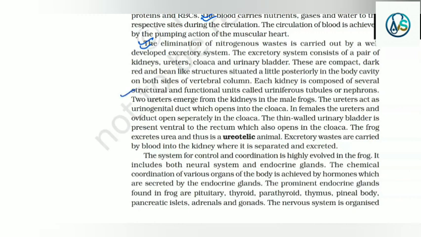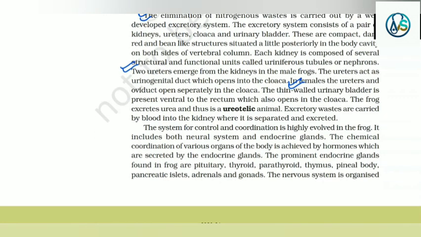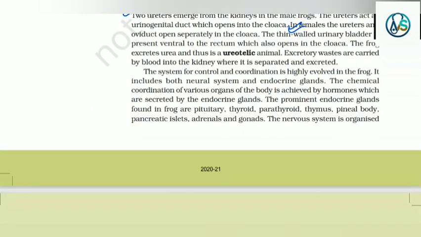Two ureters emerge from the kidneys in the male frogs. The ureters act as urinogenital duct which opens into the cloaca. In females, the ureters and oviduct open separately in the cloaca. The thin-walled urinary bladder is present ventral to the rectum which also opens into the cloaca. The frog excretes urea and thus is a ureotelic animal. Excretory wastes are carried by blood into the kidney where it is separated and excreted.